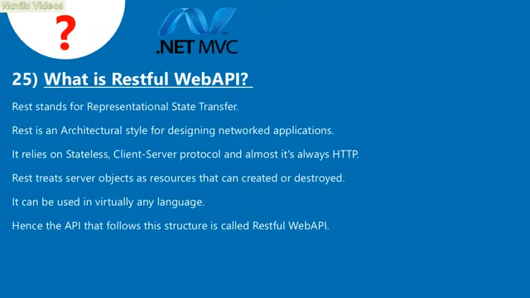25. What is RESTful Web API? REST stands for Representational State Transfer. REST is an architectural style for designing networked applications. It relies on a stateless, client-server protocol, and almost always HTTP. REST treats server objects as resources that can be created or destroyed. It can be used in virtually any language. Hence an API that follows this structure is called a RESTful Web API.